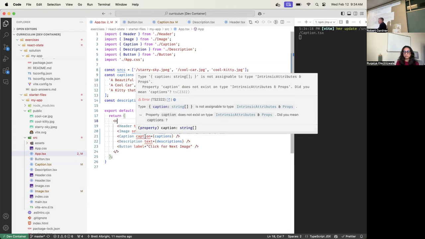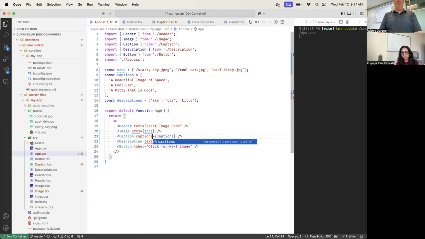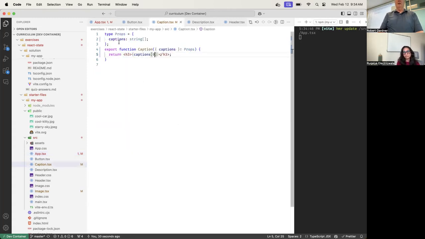Did you mean captions with an S? So it gave me a nice little hint as to how to fix the problem. Yes, I did mean captions with an S, because now I changed the component to take captions with an S as the prop name. So this is the function call, not the JSX. Lines 2 and 4 are where I'm declaring what the name of the prop is.